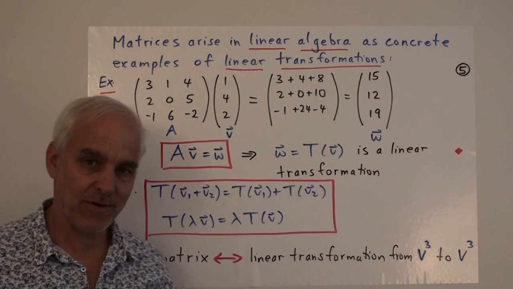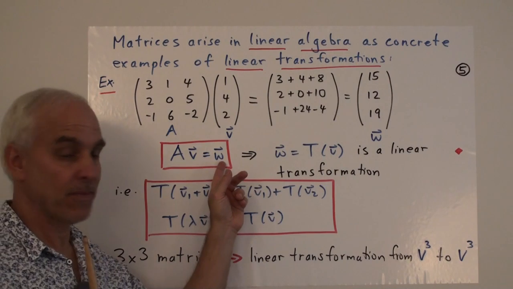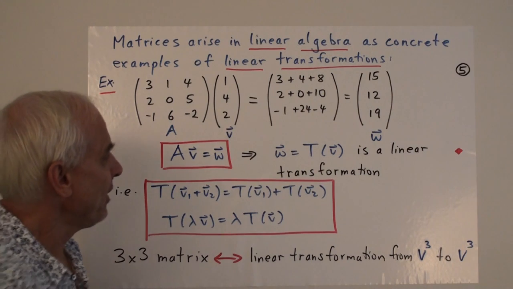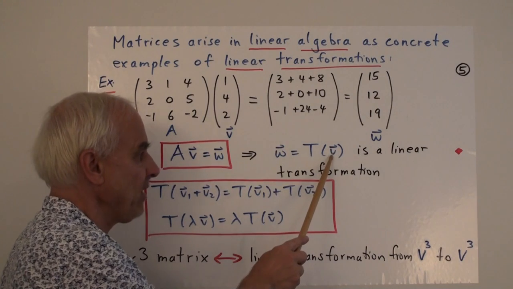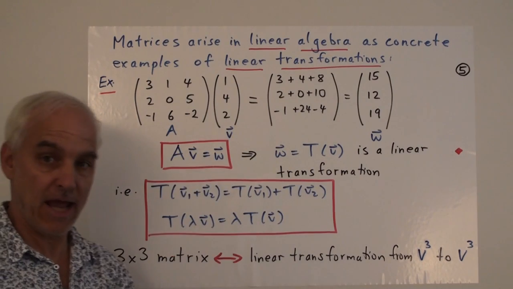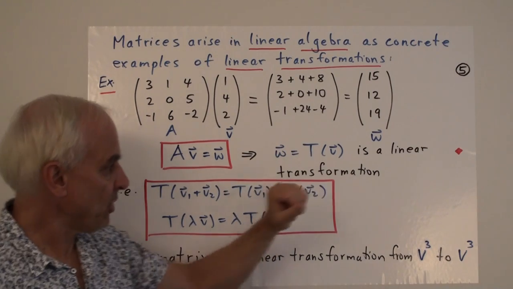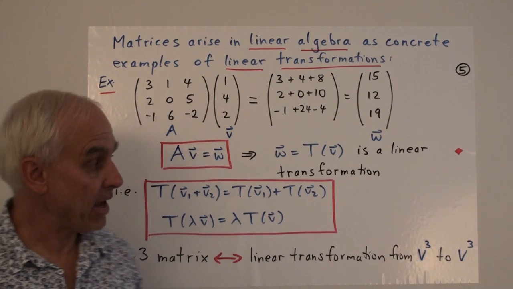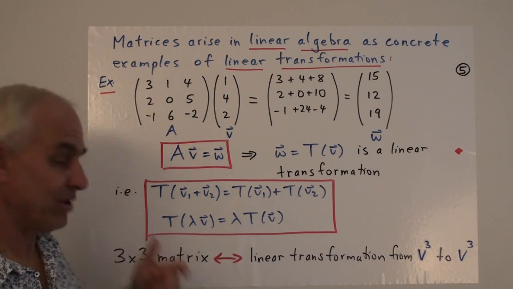And we can interpret this as something happening to V to change it to W. So in functional notation, if we allow ourselves to use this temporarily, W is equal to T of V, telling us that we start with V, sort of the input, we apply this transformation, in this case multiplying by this matrix A, and then the output is this other vector W. So this transformation, going from this vector to this vector, has two important properties that define what's called linearity.